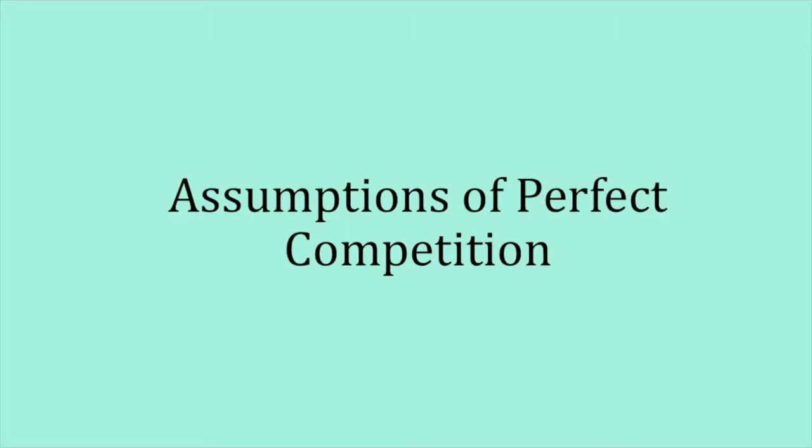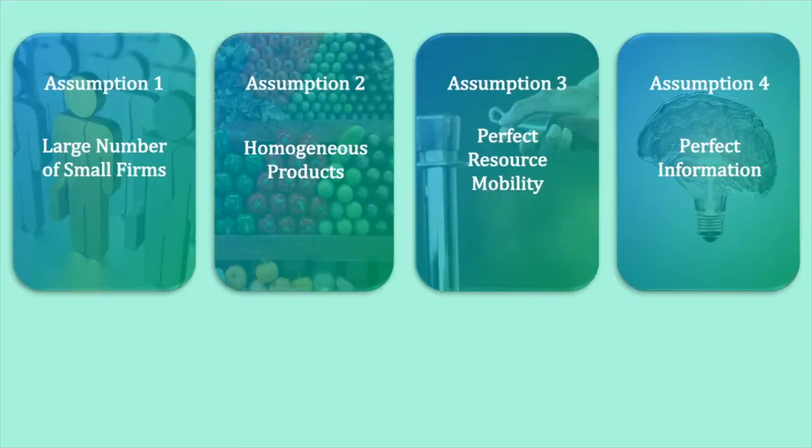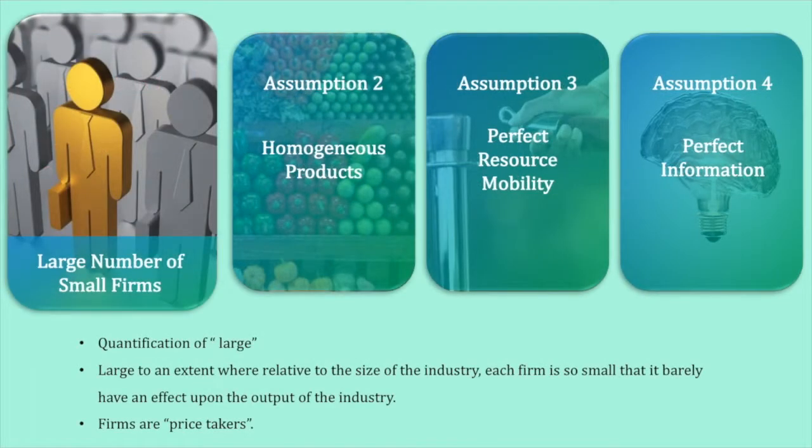Let's begin. Perfect competition is a theoretical model of a market that has precise assumptions. Those assumptions are, in simple terms, large number of small firms, homogeneous products, perfect resource mobility, and perfect information. Let's take a deeper look. First, large number of small firms.